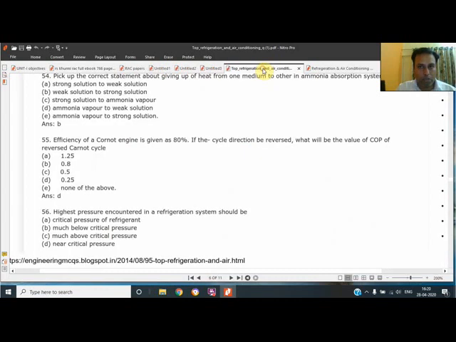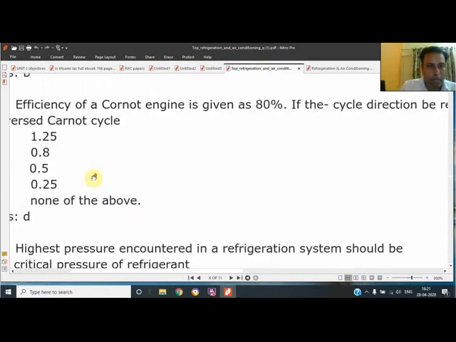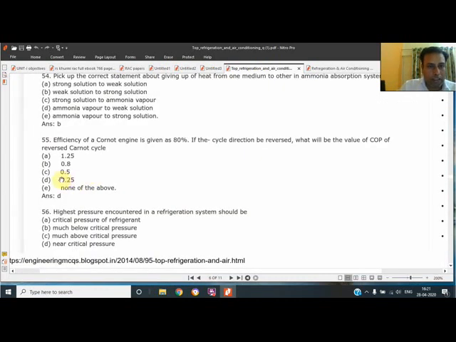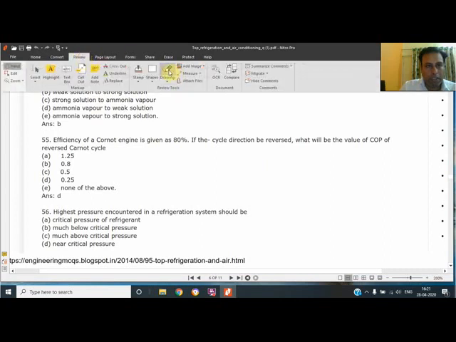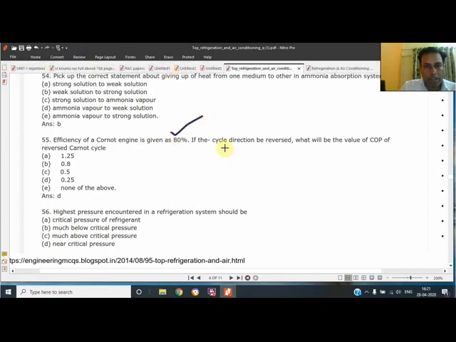So this you should know. On this I would like to solve one question also because this question is asked in competition exams. Efficiency of Carnot is 0.8, 80% is the efficiency. And if the cycle is reversed, what will be the COP of the reverse Carnot cycle? Means we have to determine the COP of refrigerator.